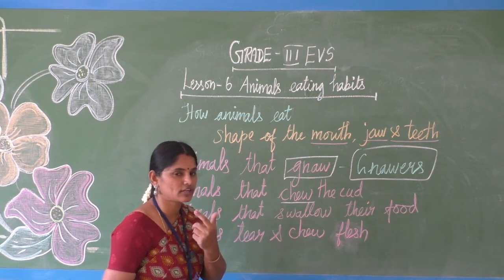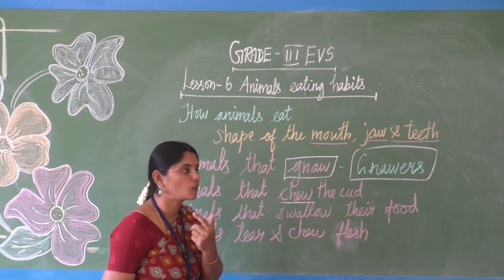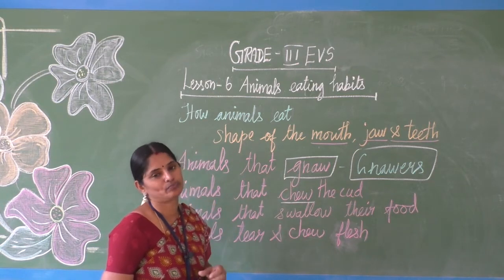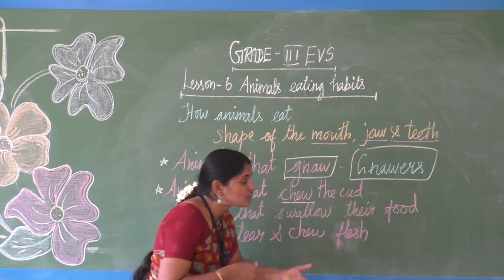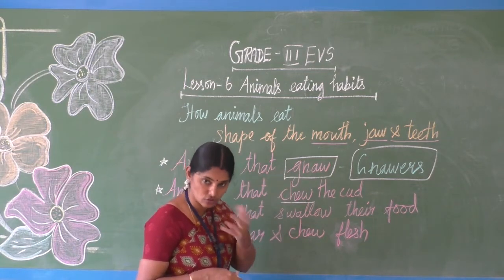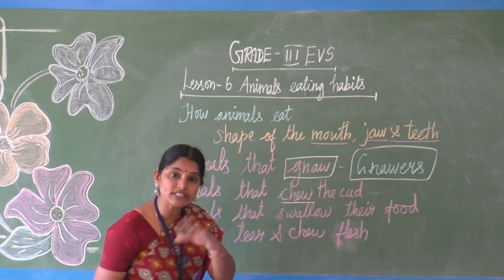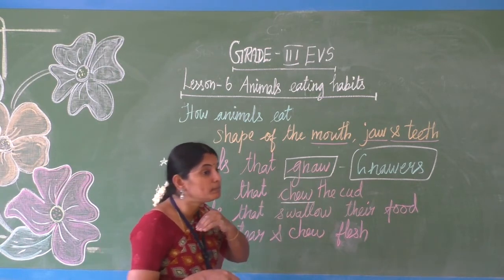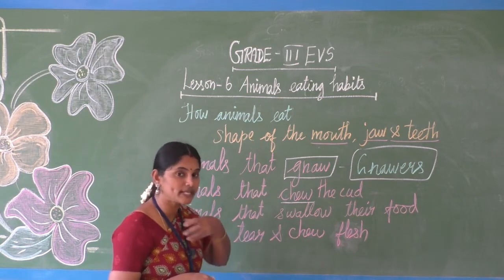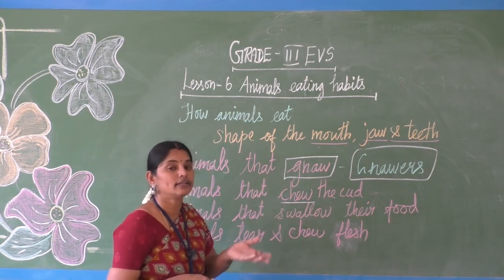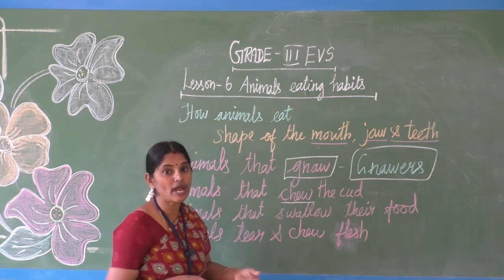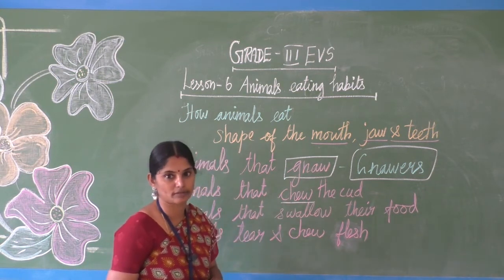What kind of action have you seen in a cow? Like that it does, no? So that one we call chewing. When it eats the food very fast, it stores the food in the first stomach. When it comes to a rest condition, it brings back the food it swallowed. It brings it back to its mouth, and now it properly chews the food and sends it to the second stomach.